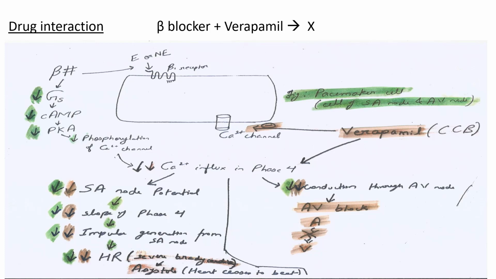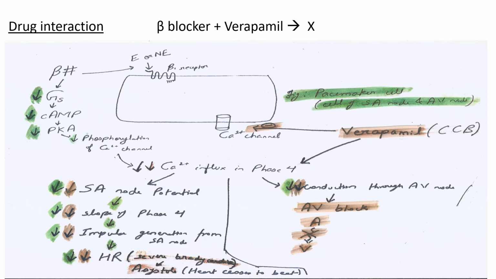Increased calcium influx in phase 4 increases the slope of phase 4, and as a result, impulse generation from the SA node increases. Due to increased impulse generation from the SA node, heart rate increases, and that is known as positive chronotropy. This is one consequence of binding of epinephrine or norepinephrine with beta 1 adrenergic receptor.